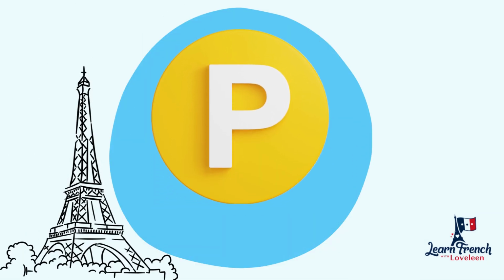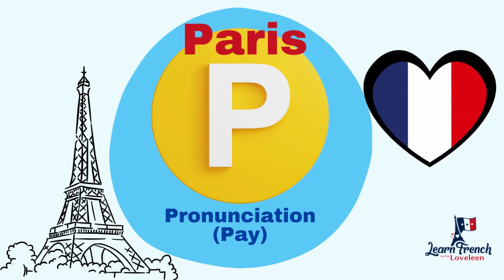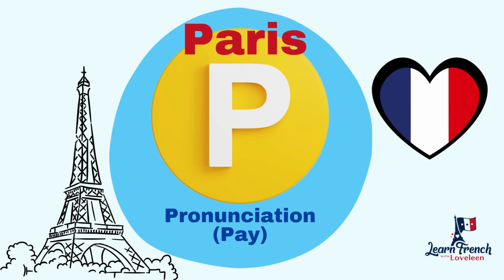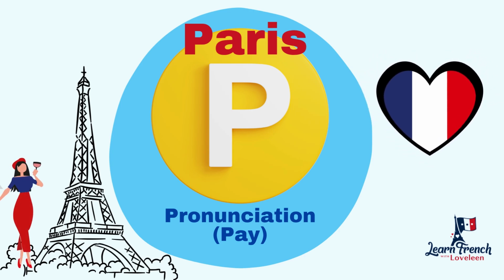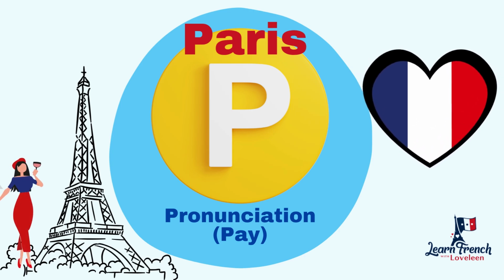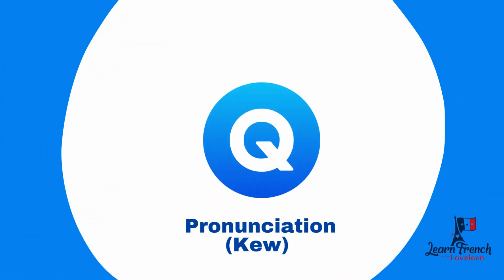Okay, and now we have letter P. P is the name of the letter and the sound is P. It's just like Paris, that is Paris. Do not pronounce it Paris, okay? No, that's not cool. Pronounce it like French people. It is Paris. Okay? Now we have letter Q.